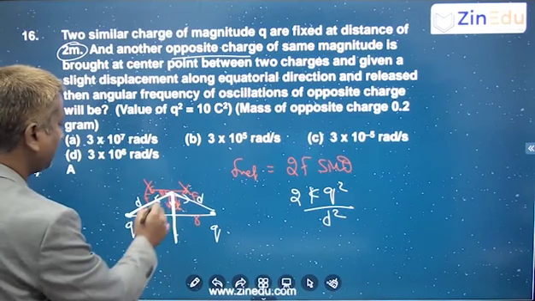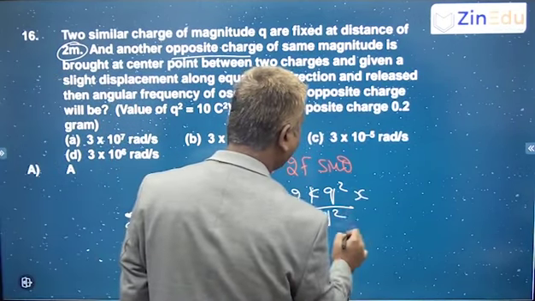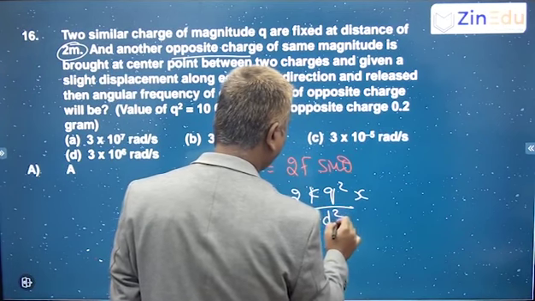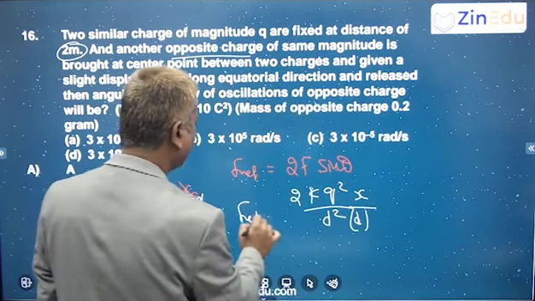And what about sin theta? Sin theta you can write as x by d. So x by d, so total d cube you are going to get. Okay, this is the net force.